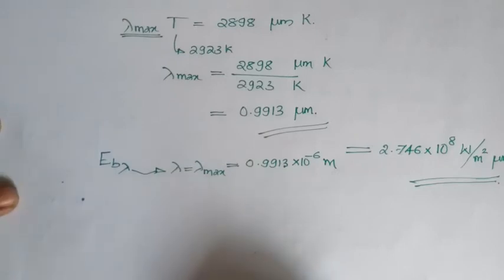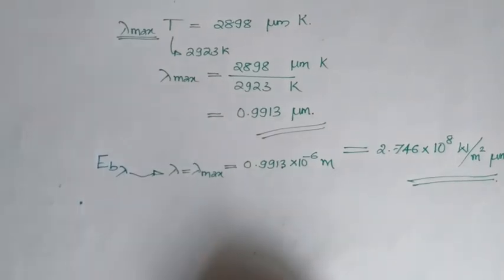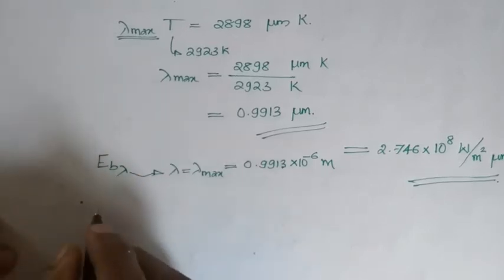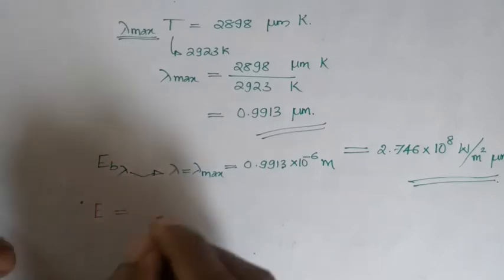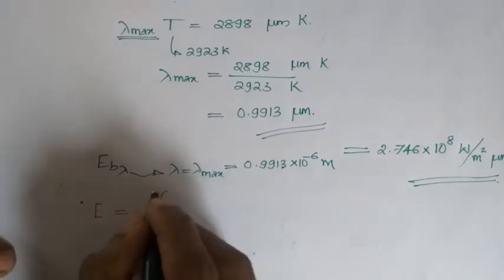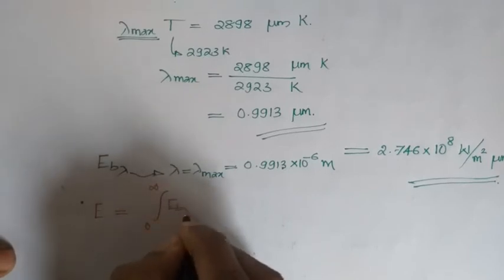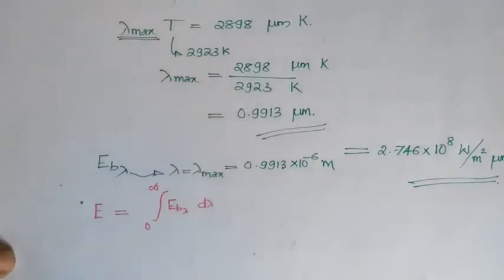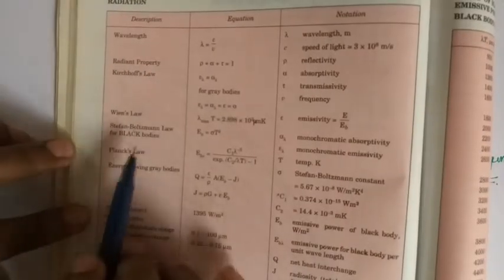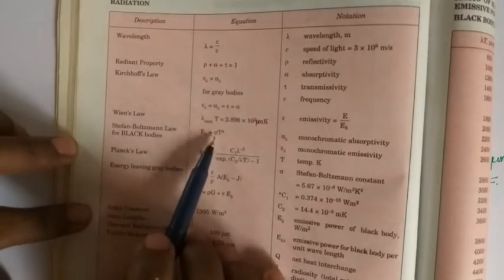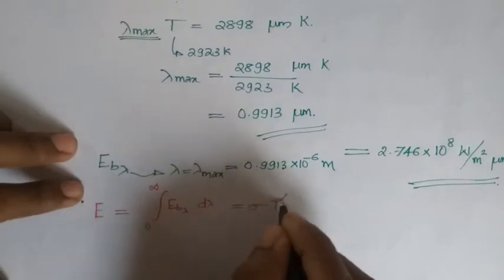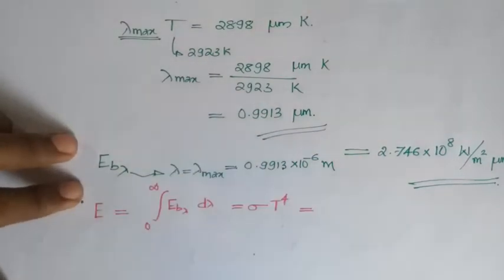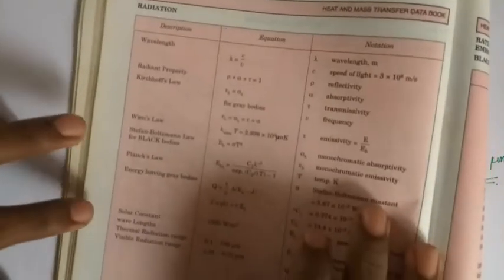In the fourth part of the question, they are asking for the total emissive power. We know that while discussing the Stefan-Boltzmann law, the total emissive power is obtained by integrating the monochromatic emissive power over the entire range, and we obtained from the Stefan-Boltzmann law that for a black body, EB will be equal to sigma T raised to 4, where sigma is the Stefan-Boltzmann constant and T is the absolute temperature in Kelvin scale of the surface.